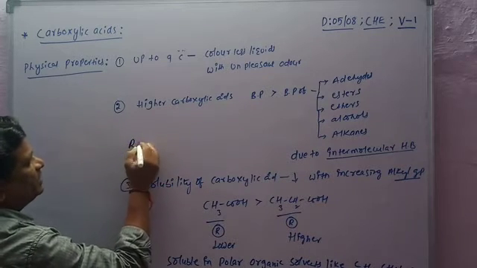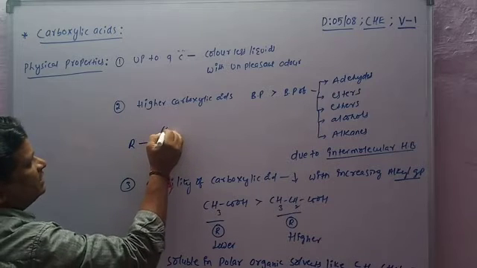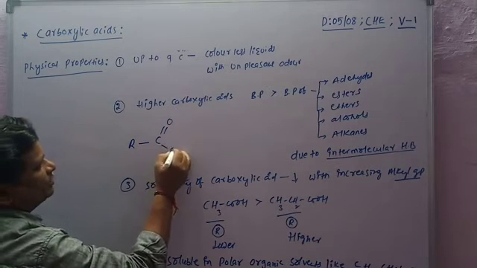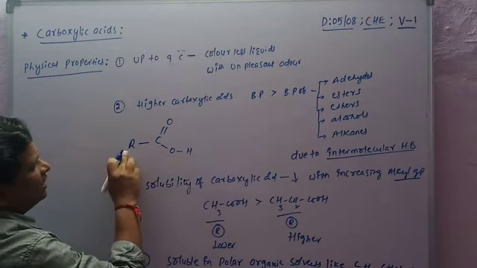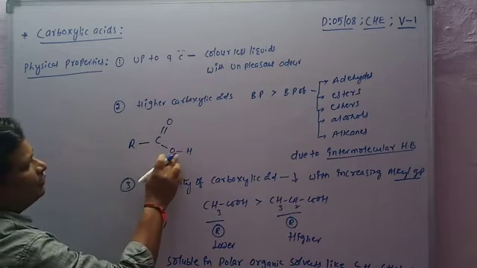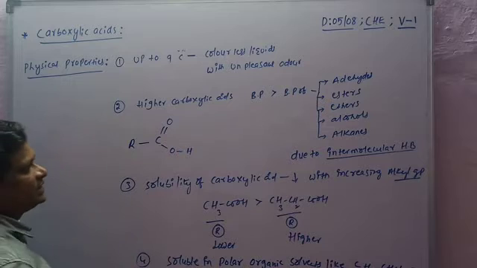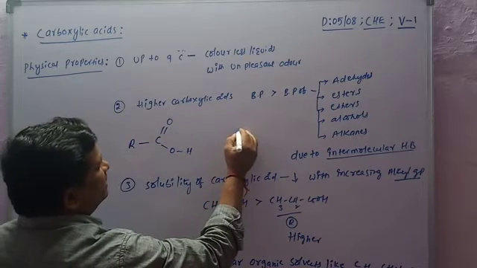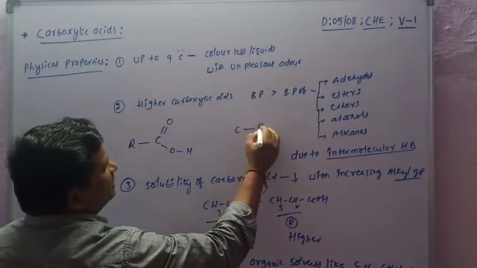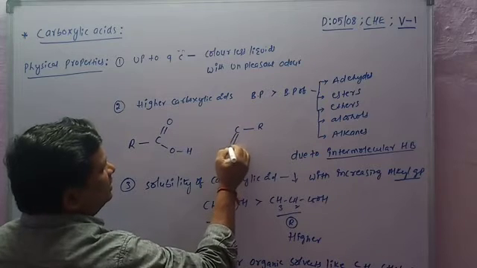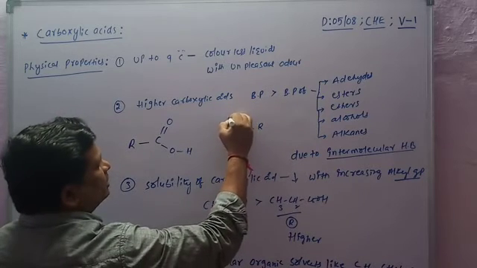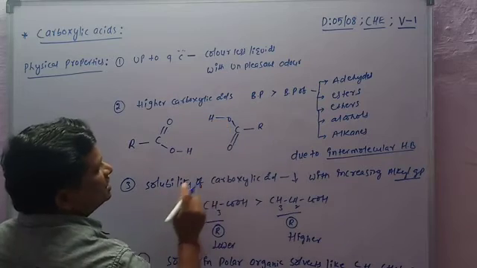For example, R, C double bond O, O, H. That is one carboxylic acid molecule. Same as it, R, C double bond O, O, H.